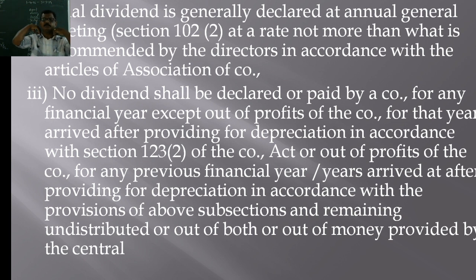Section 102, subsection 2 of the Companies Act states that the final dividend should be declared at a rate not more than what is recommended by the directors in accordance with the articles of association of the company. So, whatever is recommended by the directors, at the same rate only the final dividend should be declared in the annual general meeting. It is not more than that.